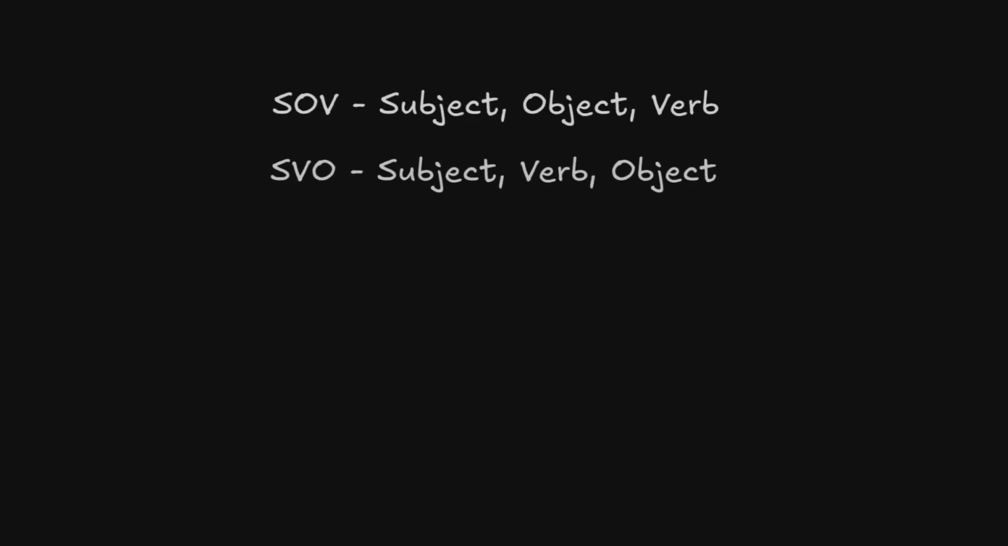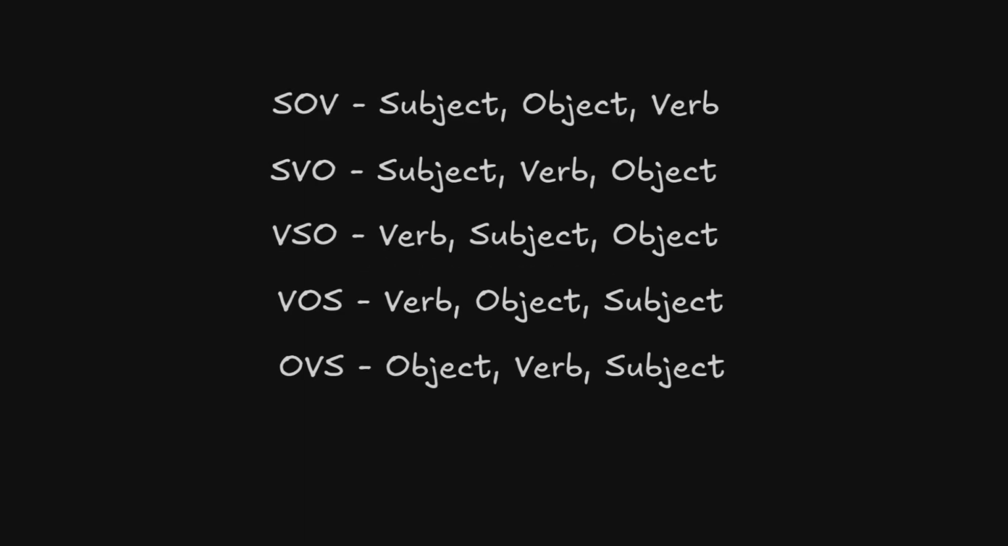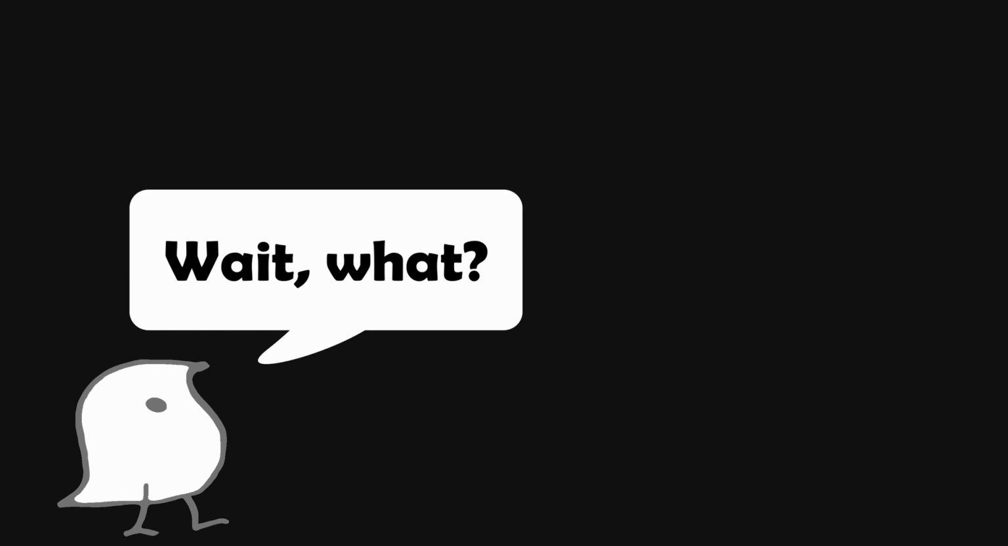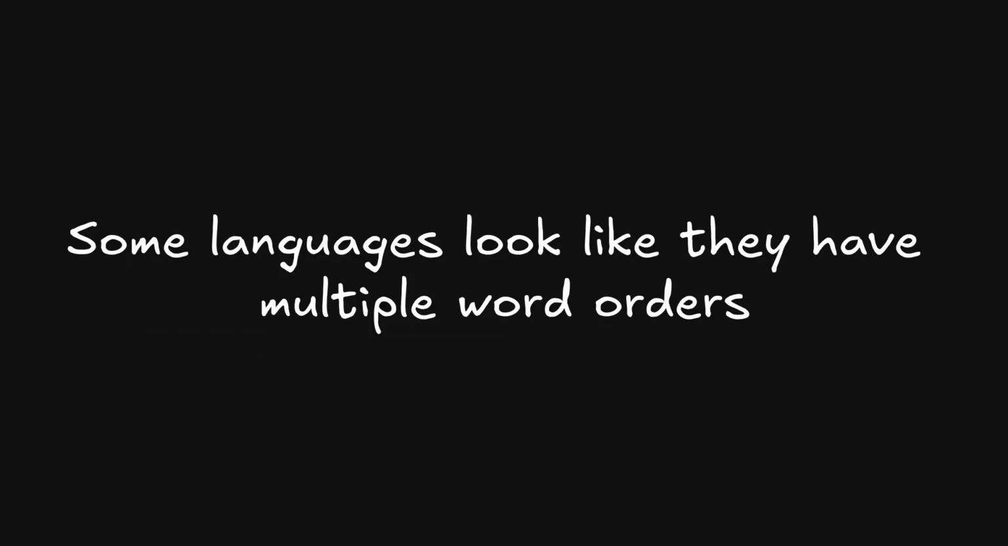Basically, we can categorize all the languages in the world, which is about 7,000, in 6 categories based on the order of the words. But there's actually a catch. Some languages don't have a defined word order. What's worse, some languages look like they have multiple word orders at the same time. So, how is this possible?